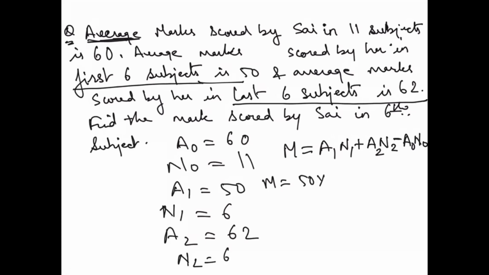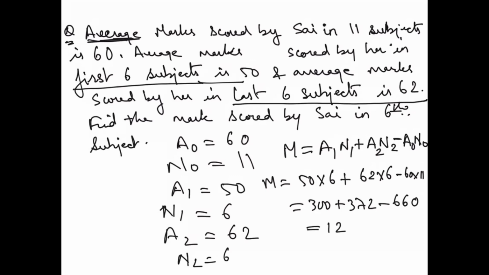A1 is 50 into N1 is 6 plus 62 into 6 minus 60 into 11. Right? So this is 300 plus 372 minus 660, which is equal to 12. So marks scored by Sai in the 6th subject is 12.